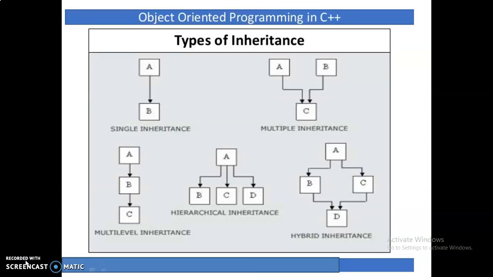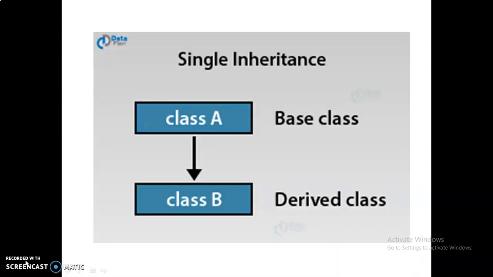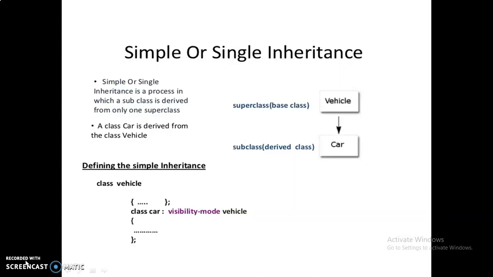The types of inheritance in C++ are single inheritance, multiple inheritance, multi-level inheritance, hierarchical inheritance, and hybrid inheritance. The first one is single inheritance. Single inheritance means the derived class gets the properties from a single base class. The class B here has one base class, that is class A.